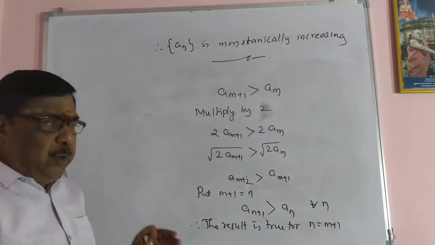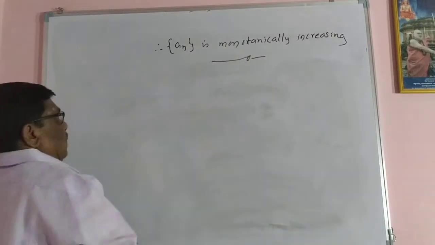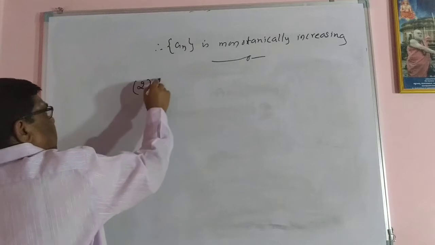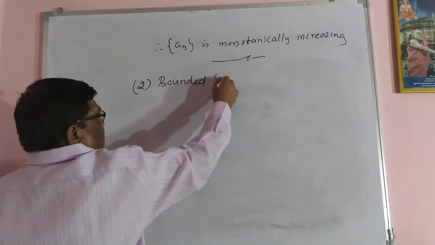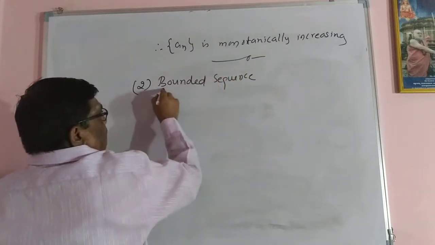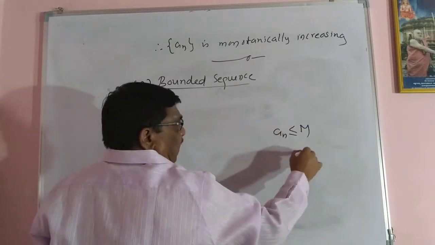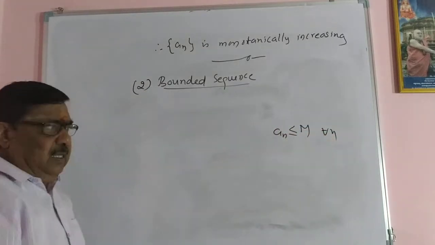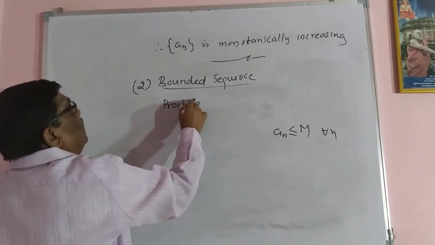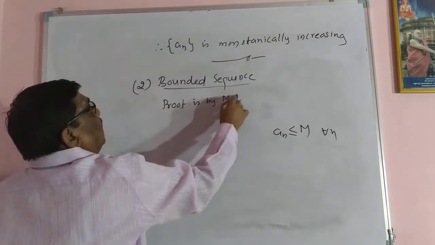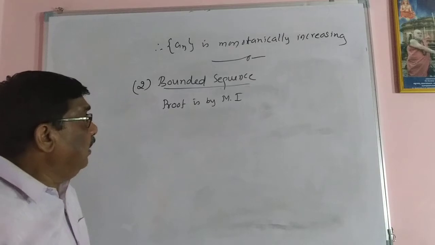Next I have to prove it is a bounded sequence. So the second part is the bounded sequence. I have to prove that for all n it is less than or equal to some number, that I have to prove. So next, the proof is by mathematical induction again, because for any integer I can prove this mathematically.